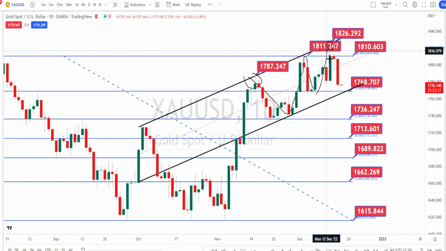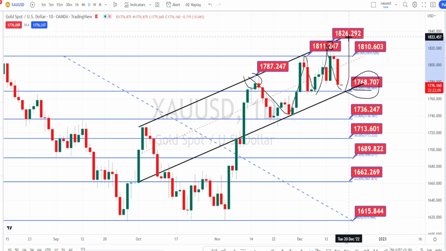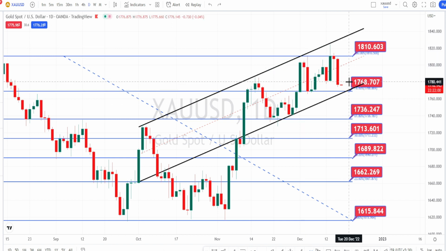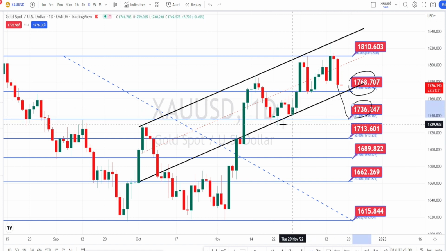And this time also, if the price action doesn't break the previous low, which is going to be around 1768, we can expect the same trend to continue in daily time frame. And even if the price action breaks the support level of 1768, we can expect it to take support around the support level of 1736, and only when the price action breaks this support level of 1736, it will be the bearish side trend reversal in daily time frame.